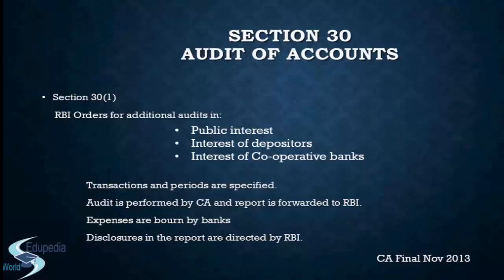Then after that, they also have to disclose whether or not the profit and loss account gives a true disclosure of the profit of the company for the period covered, for the period under audit. And then if there are any other matters that the auditor feels are important, they will be brought forward. That will be jotted down in the auditor's report and showcased to the RBI.